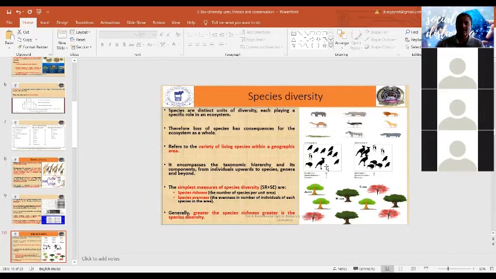The second term is evenness, that is the number of individuals of each species in the area. So here we can say 2, 4, 6, 7 individuals of crow, or one peacock, or one each of two other species. Generally, it is assumed that the greater the species richness, the greater the species diversity. The more species there are in an area, the greater the species diversity.